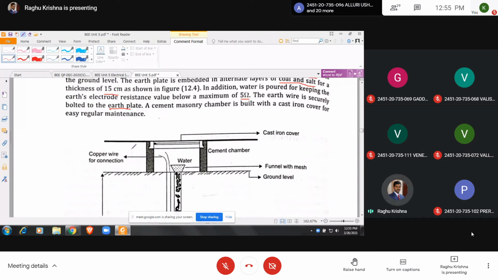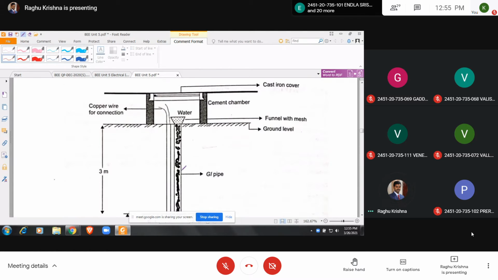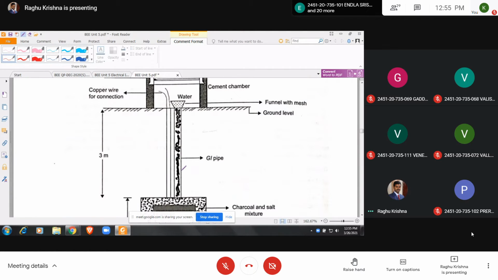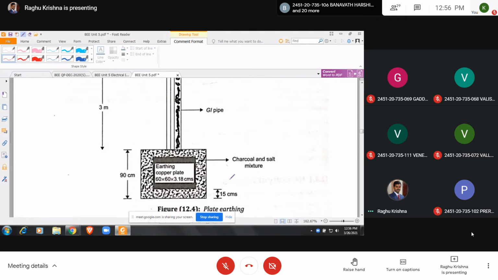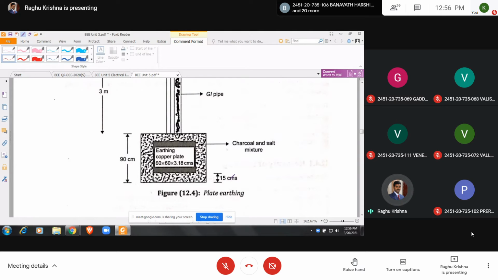You can see here the copper wire for connection. The copper wire is connected to this copper plate, and you have this water and this charcoal and salt mixture. So this is about plate earthing.